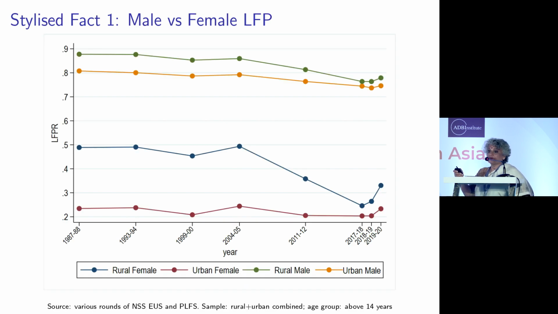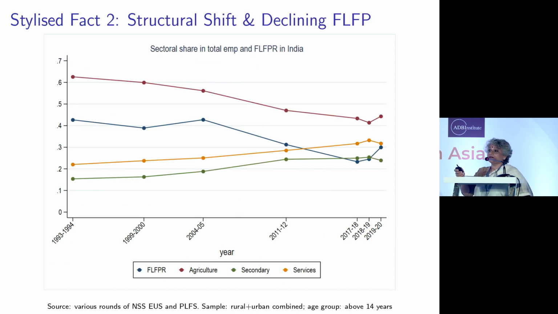So we've used NSS data, EUS as well as PLFS, and look at the blue line, which is the rural female labor force participation rate, and you see the sharp decline during the period that I talked about, right? And now, juxtapose that graph with the share of different sectors in total employment.